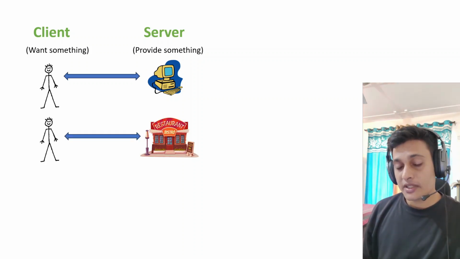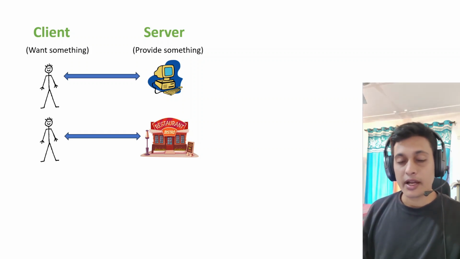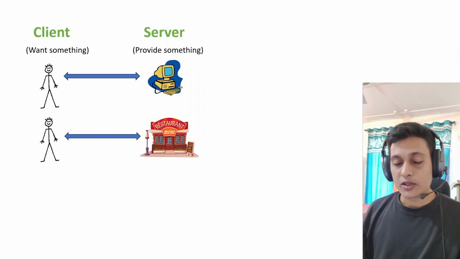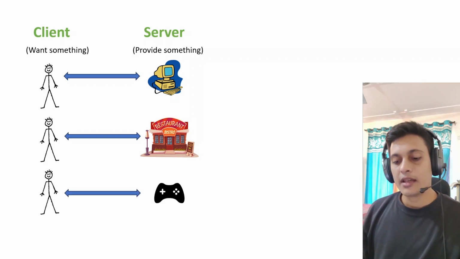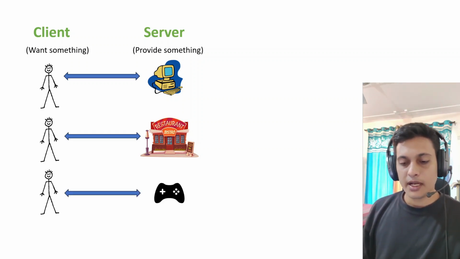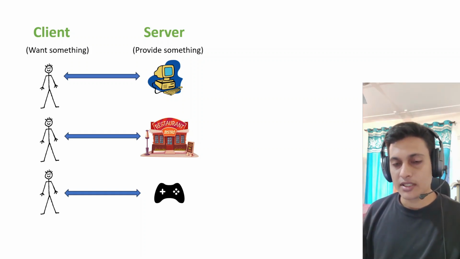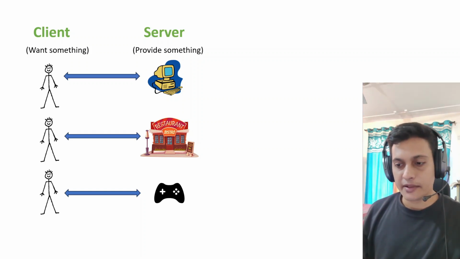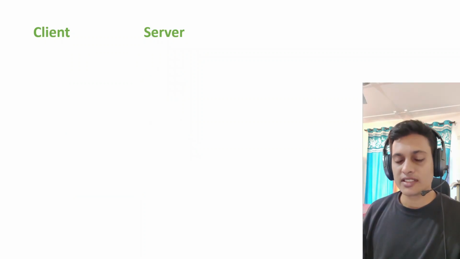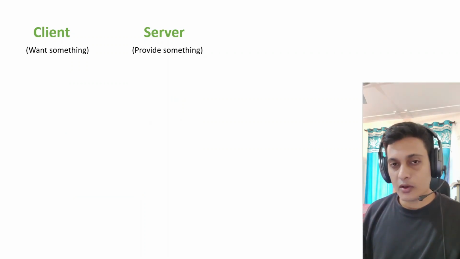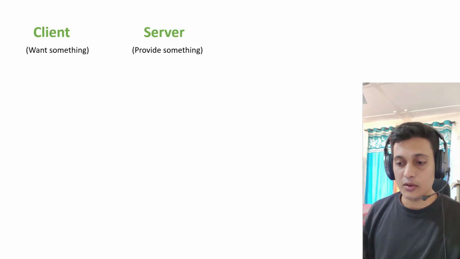Again, from the example of my first video where I wanted to eat something and the restaurant was providing me the sandwich, it means I was the client and that restaurant was the server. Again, if I want to play a game, it's me who wants something, and that game is the one which is giving me the joy. So again, that game is the server and I'm the client. Now let's dig into more examples. Again, the client is the one who wants something and the server is the one who provides something.